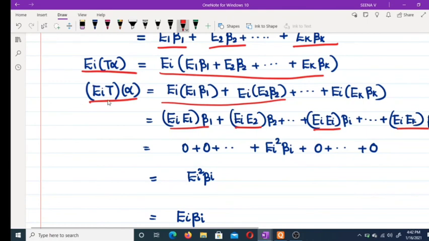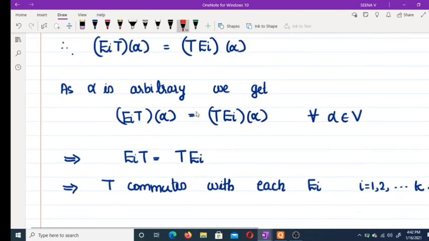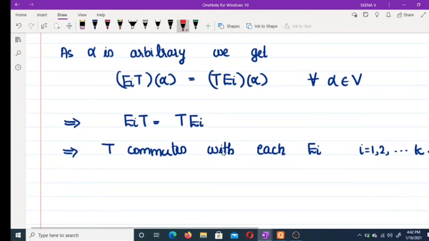So we get Ei T alpha is equal to T Ei alpha. As alpha is arbitrary, this holds for every alpha belonging to V. This implies Ei T equals T Ei, so T commutes with each Ei.